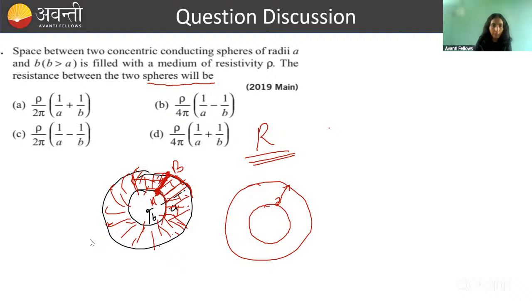अब तुम सोचो यहाँ से what will happen? Let's say this is point A, this is point B. Let's say we are maintaining A at positive potential, B at negative potential. So definitely current will flow from A to B. In all directions, like this way, current will go. Concentrically outward it will go. Radially outward, I should say. It will go like this.